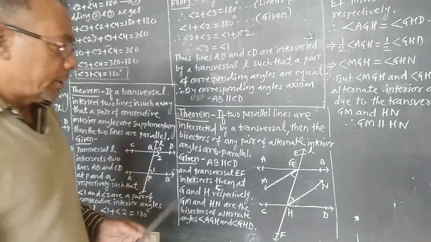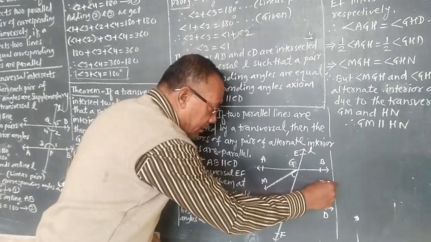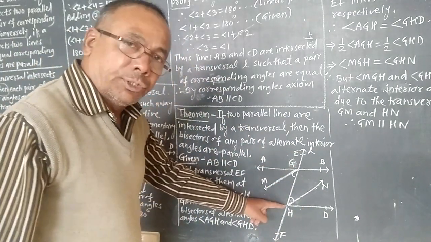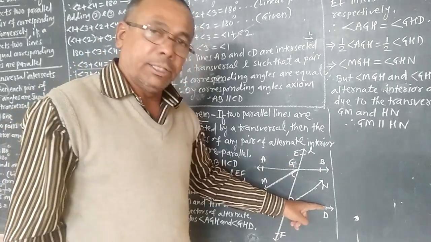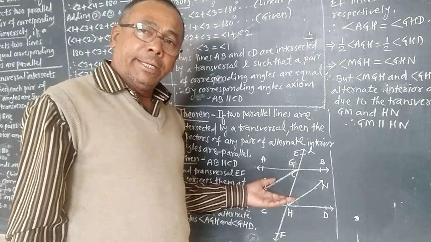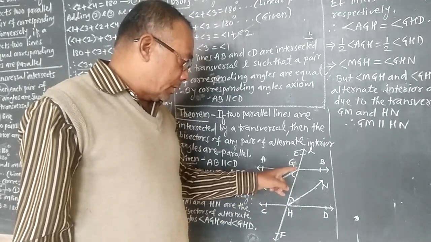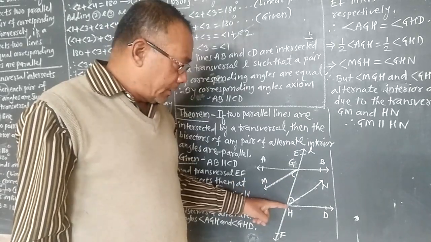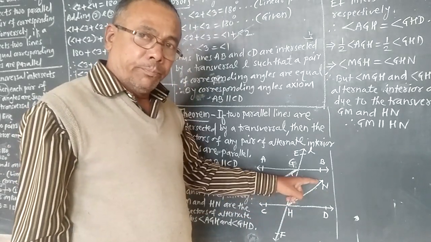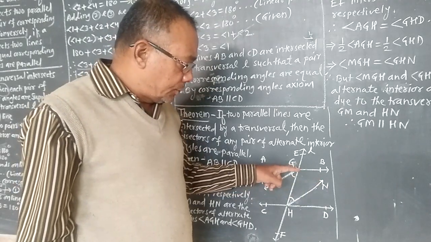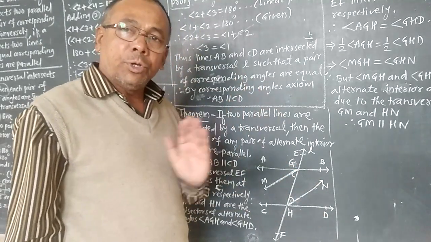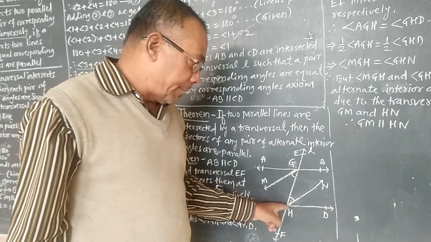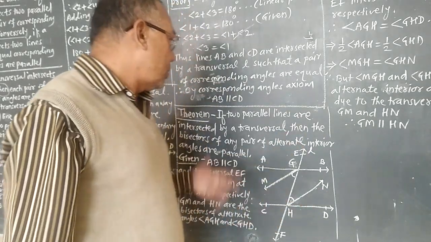Here we have to prove that if we draw the bisectors of the alternate interior angles AGH and GHD, these are the two alternate interior angles, and we have drawn GM, the bisector of angle AGH, and HN, the bisector of another angle, that is GHD, then these bisectors are parallel, meaning GM parallel HN, we have to prove here.